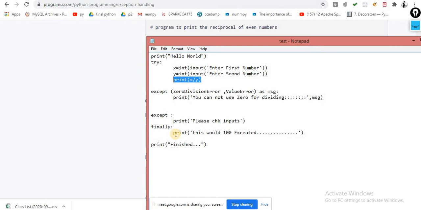Listen carefully. Whenever the exception is raised inside the try block, the appropriate except block will be executed and finally will always execute. This is case number 1. Case number 2, when there is no error, that means the except block is not executed. It doesn't matter whether your except or your try is executed, whenever you have this finally block, it will be executed 100%.